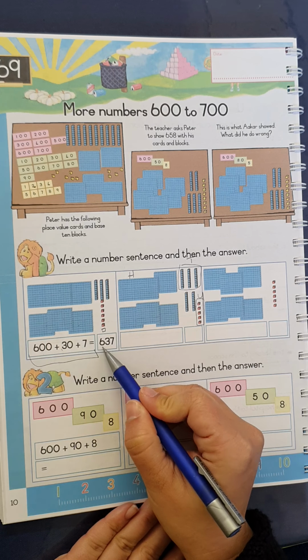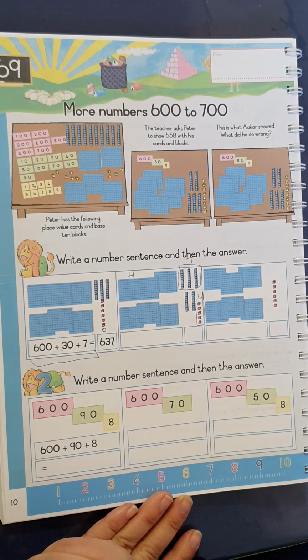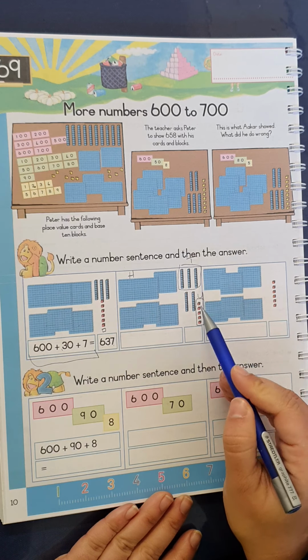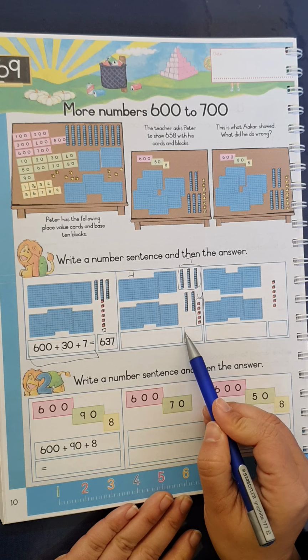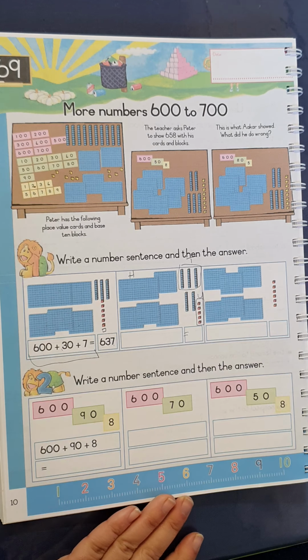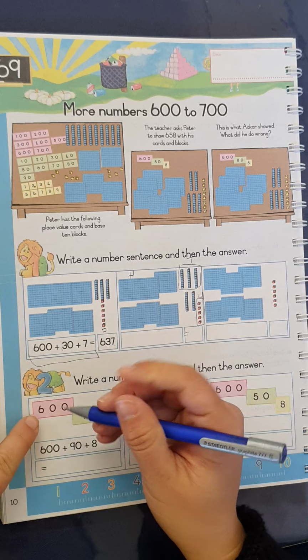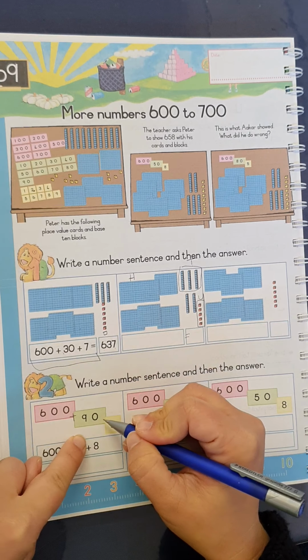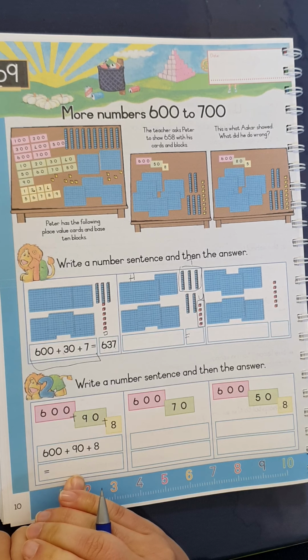Therefore, it's 637. So do it hundreds, tens, and units. First do it this way, then you add it all together to get your answer. And then at the bottom write a number sentence and then the answer. Again, all you do is 600 plus 90 plus 8 is, and then you write the final answer.